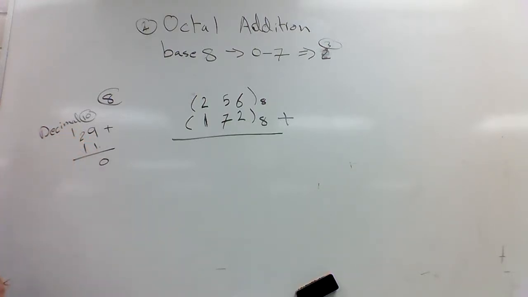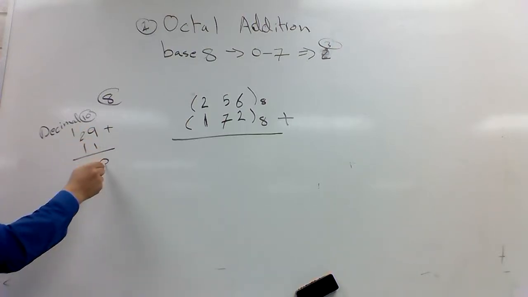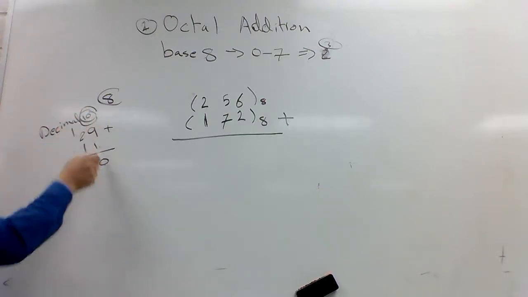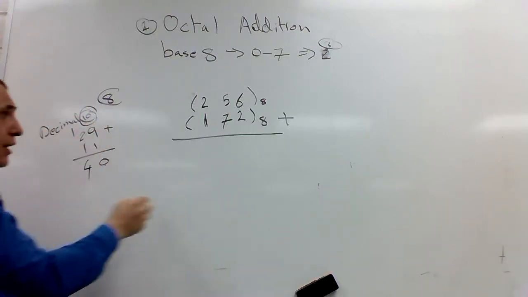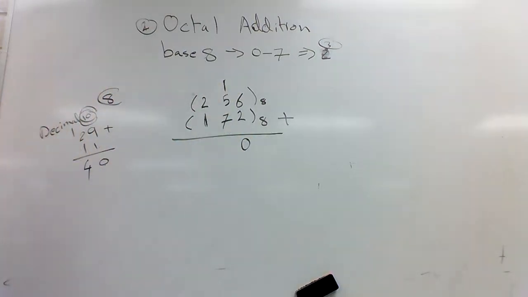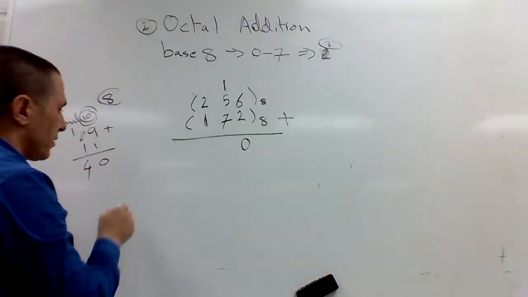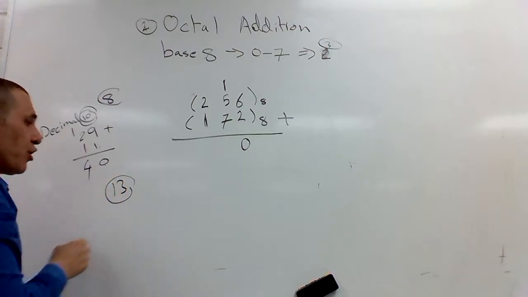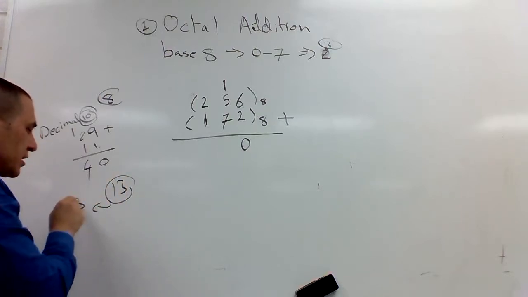Let's say I have this 29 plus 11. 9 plus 1 is 10, and this is 4. I had on a 10 a carry of 1. On an 8, this is a 0. Think of it as a 10. Now I have 1, 5, and 7. This is 12, 13. I'm going to have a carry of 1, which takes the 8.